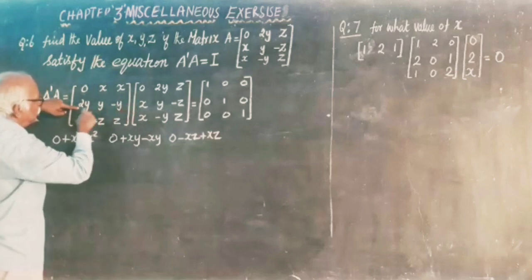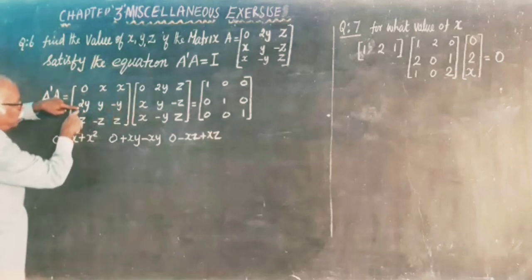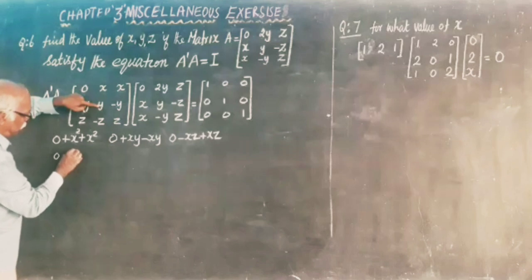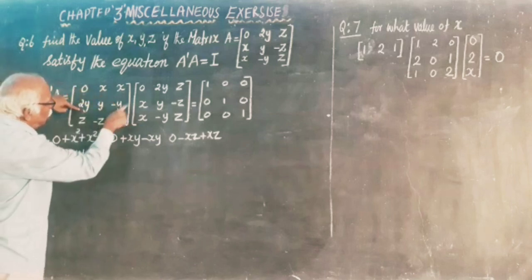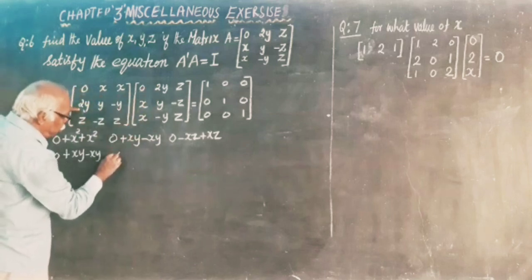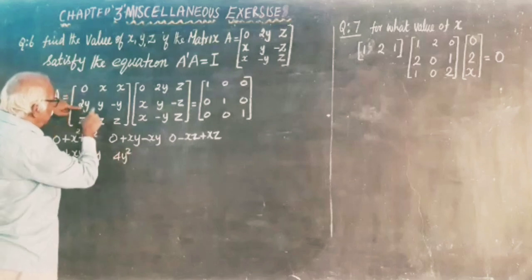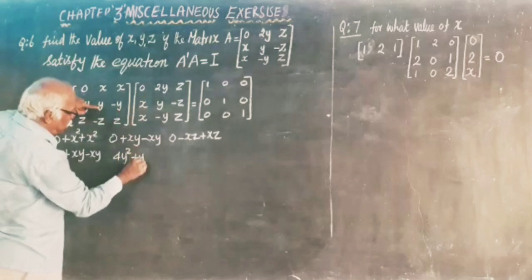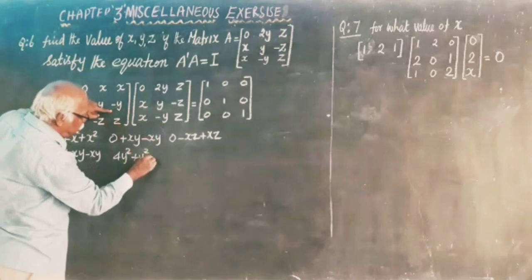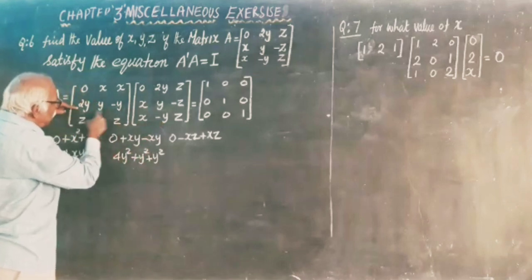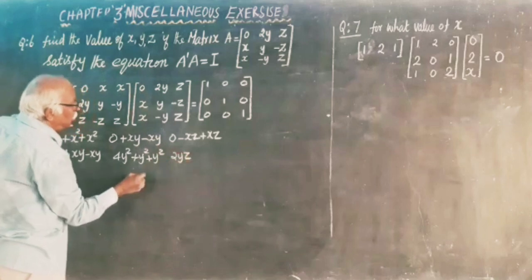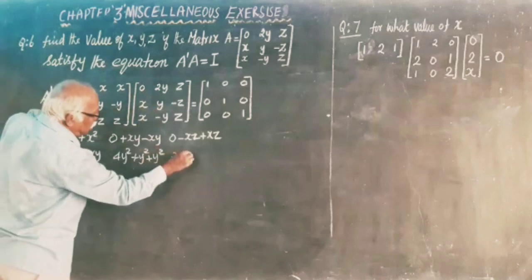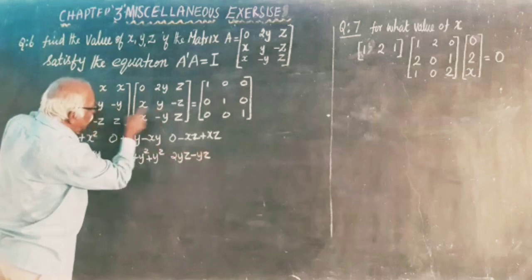Second row, first column: 2y into 0, 0, y into x, plus xy, minus y into x, minus xy. Second row, second column: 2y into 2y, 4y square, y into y, y square, minus y into minus y, plus y square. Second row, third column: 2y into z, 2yz, minus yz, again minus yz.